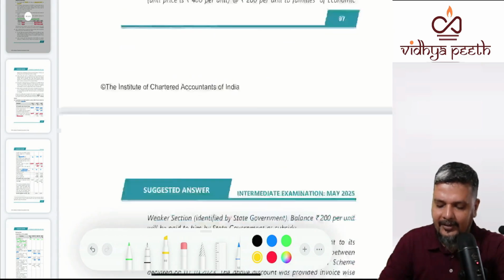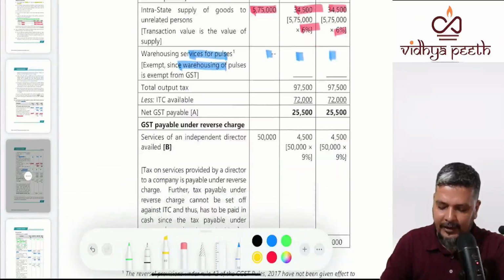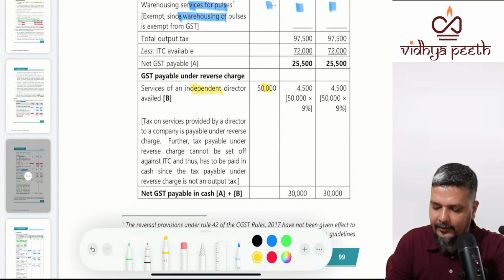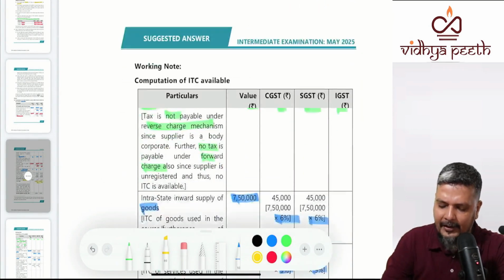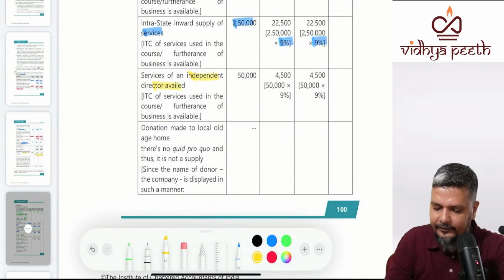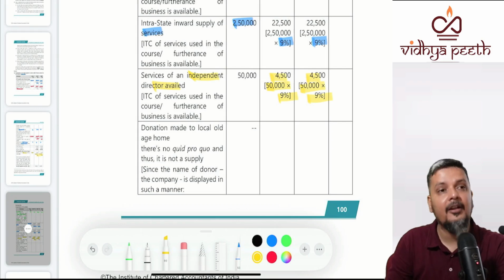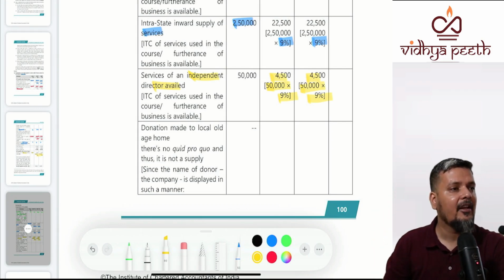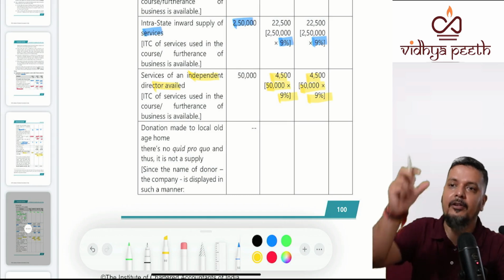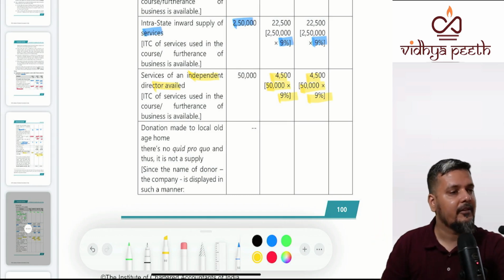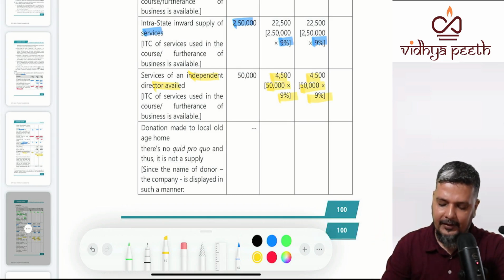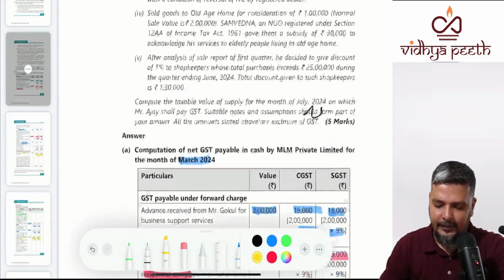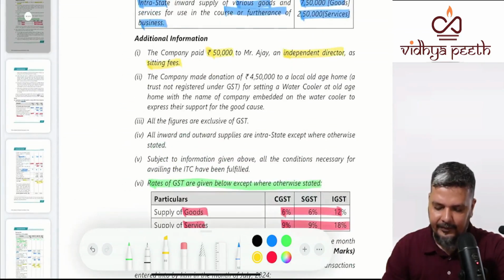So will it come in the RCM table? Yes, it will come in the RCM table. Will it also come in the ITC table? Yes, it will also come in the ITC table. It will also come in the 4th table, net payment by cash. Net payment by ICA has not been given, but we'll be working out the 4th table. So there also it will come. Right? So this would be there. Next.